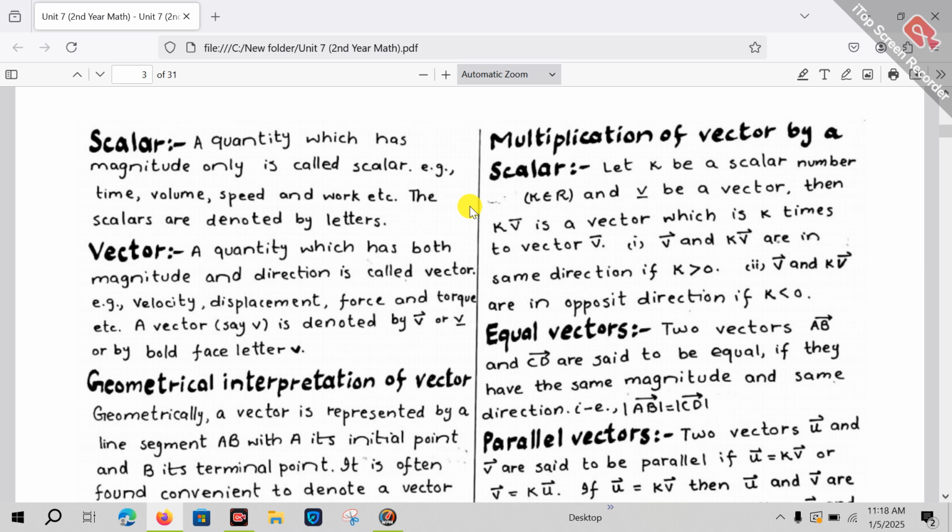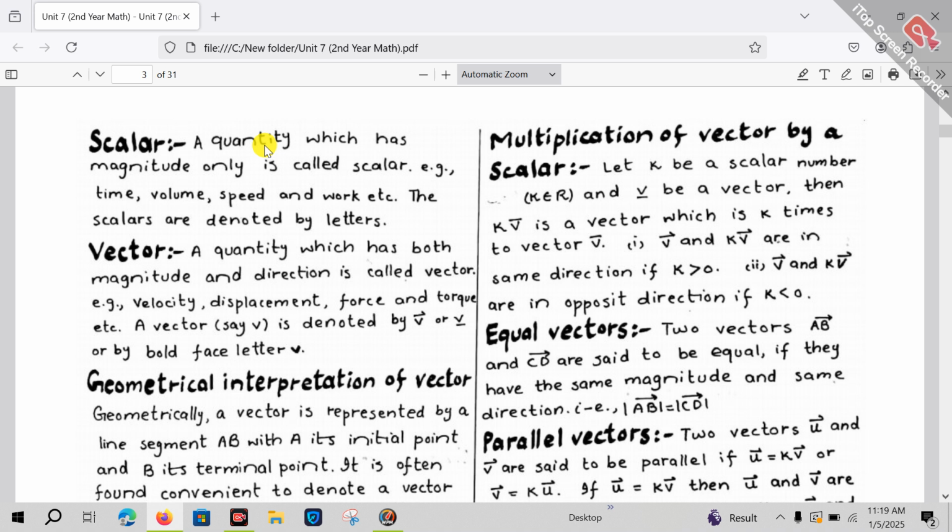What is a scalar quantity? Before starting the definition of scalar quantity, we need to define physical quantities. Physical quantities are defined as those quantities which are to be measured, I mean, whose measurement is possible. Such types of quantities are called scalars.